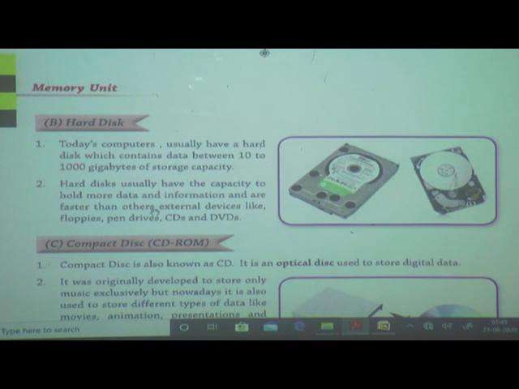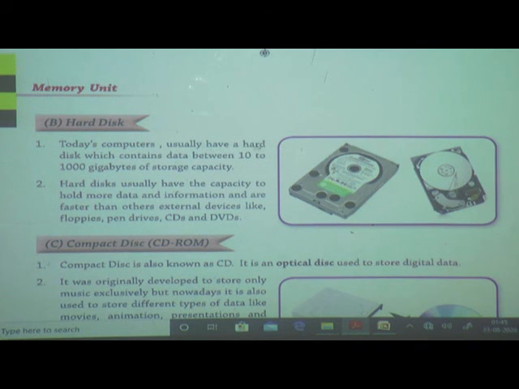Now we will see our next disk, hard disk. What is a hard disk? Today's computers usually have a hard disk which contains data between 10 to 1000 gigabyte of storage capacity. Means storage capacity is more.